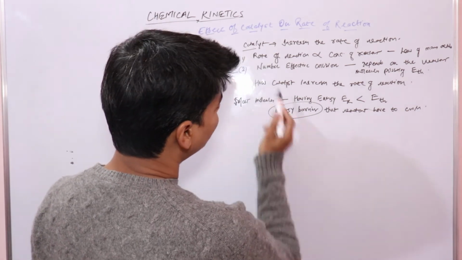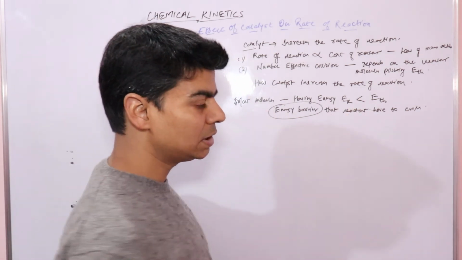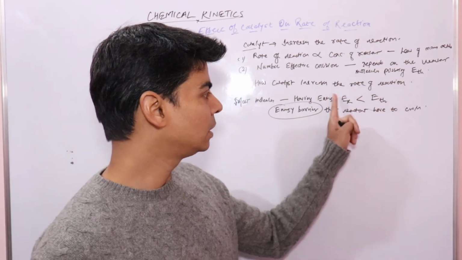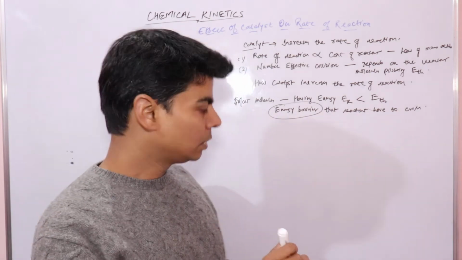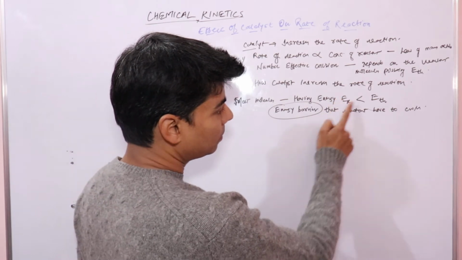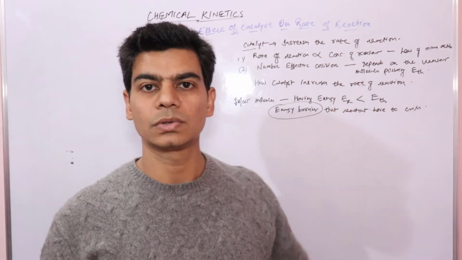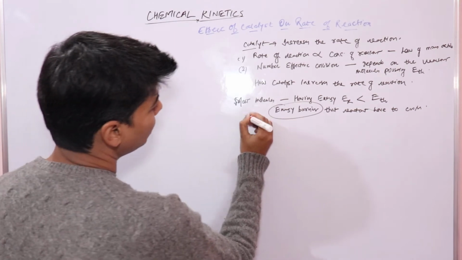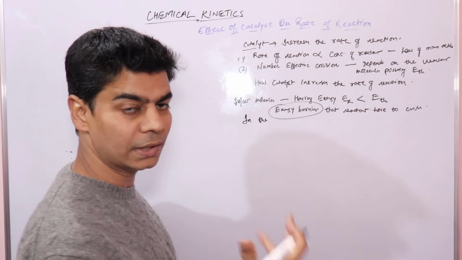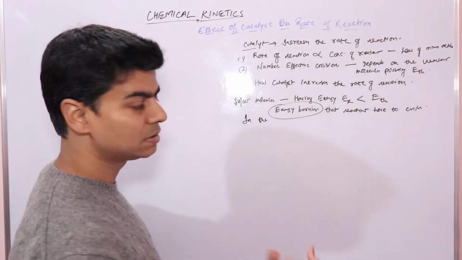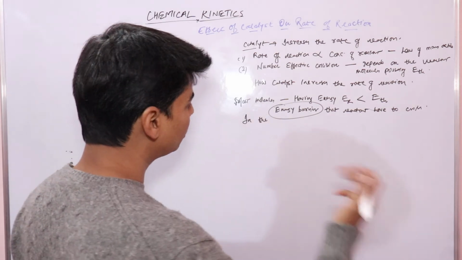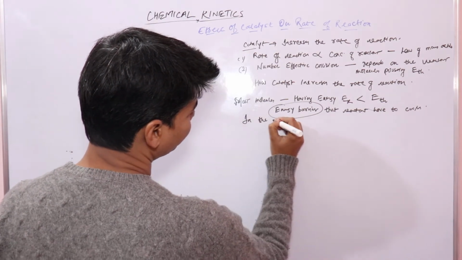Most of the molecules that have energy less than threshold energy, if you have catalyst, they will also start reacting, right? So let's see how catalyst will help these molecules that have energy less than threshold energy to undergo chemical reaction and form products.